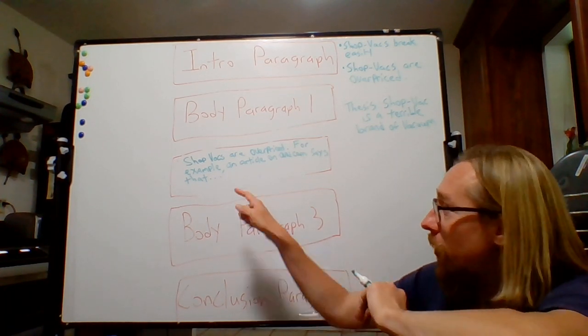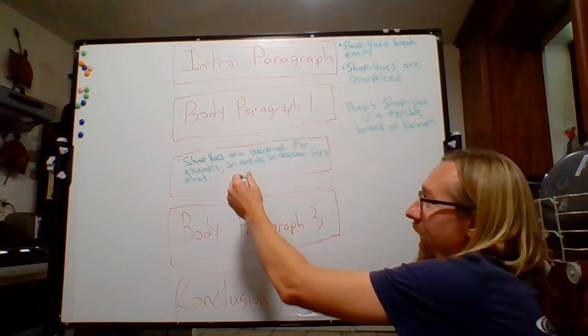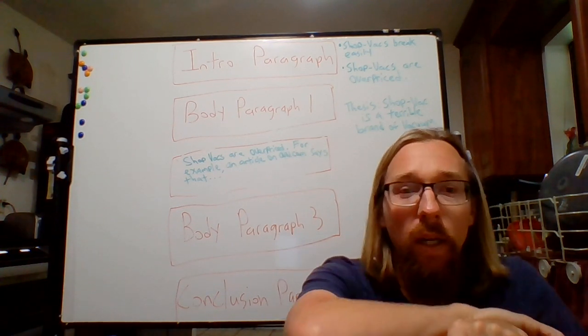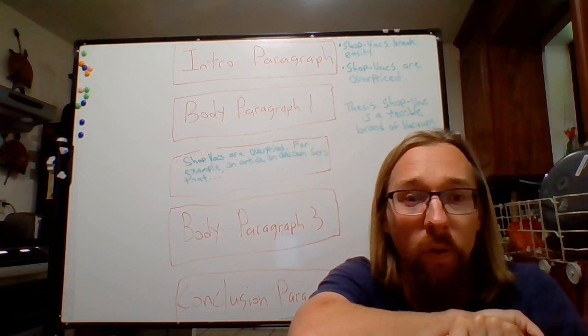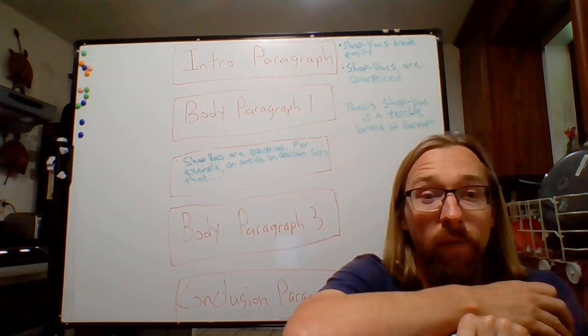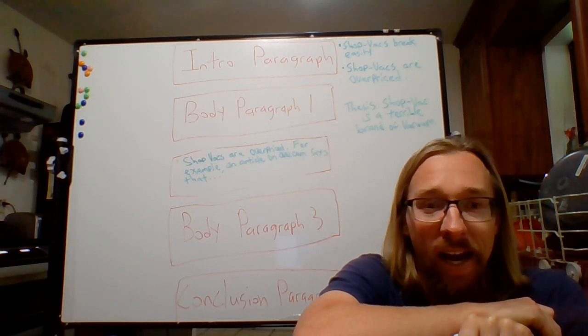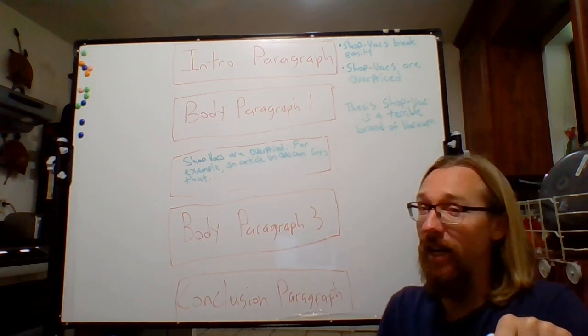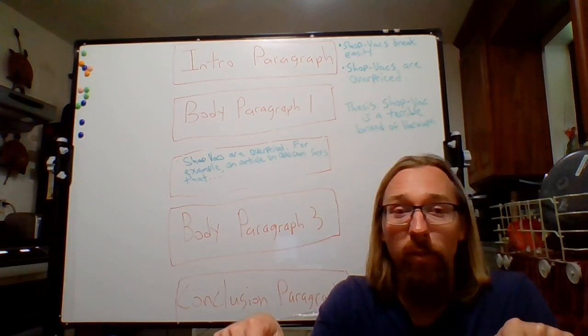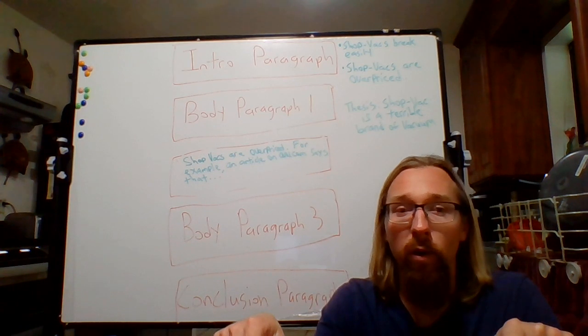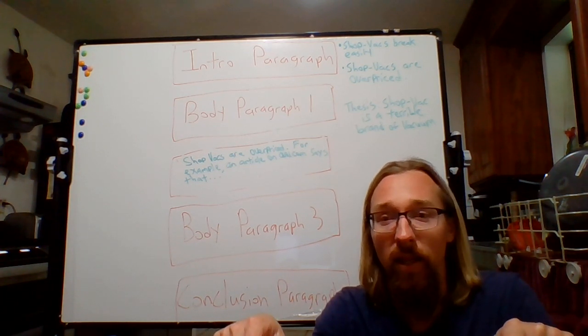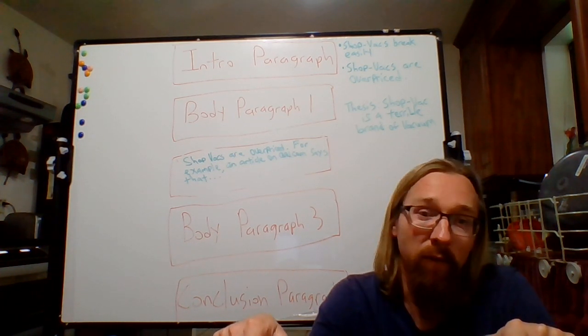And then after you state your fact, you will add commentary. Commentary is just a sentence or two where you give your personal response to that fact. You could say something like, I'm surprised that people would pay more for something that is of less quality.